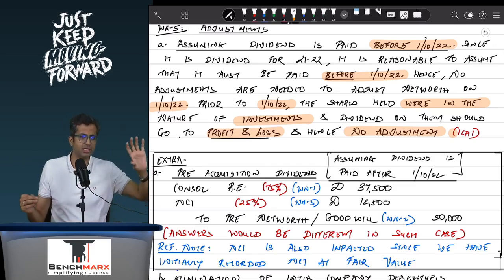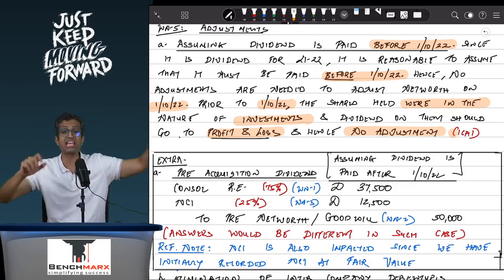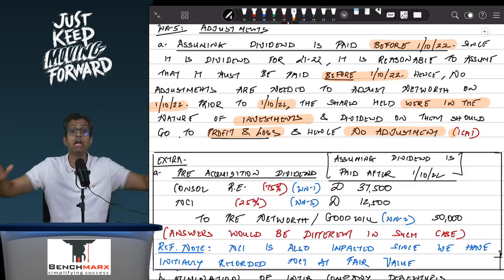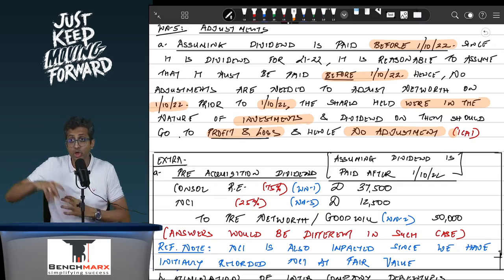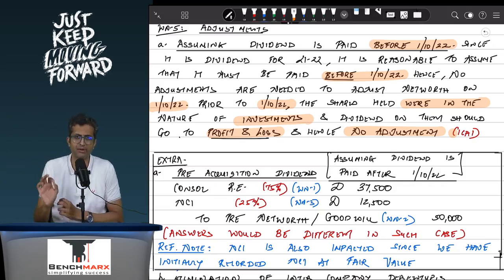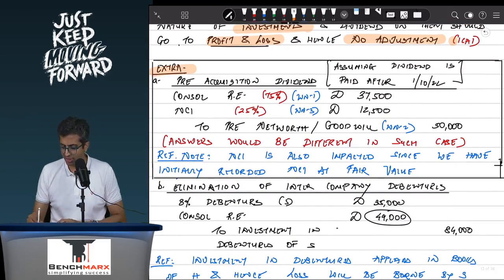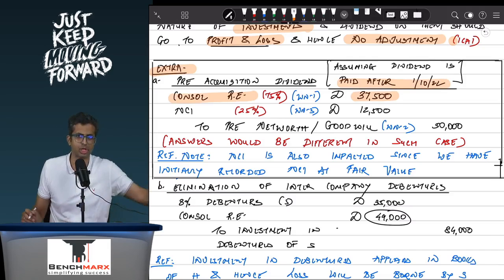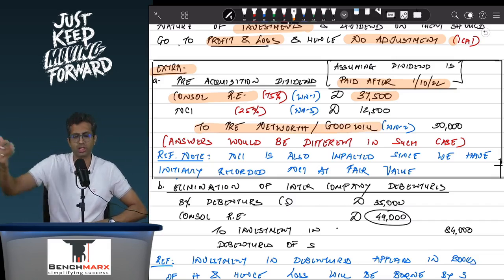Typically, you pass the adjusting entry where you reverse your share in the dividend receipt from the profit and loss and credit the net worth or goodwill workings. However, because this is using fair value method, your initial NCI appears at fair value, and hence an extra possibility. This is not what is there in the question, but assuming dividend is paid after 1st October 2022, then your adjusting entry will be consolidated retained earnings account debit 37,500. That is your share of the dividend, which you must have credited to the profit and loss account and to the pre-acquisition net worth, because the net worth as on the acquisition date would have been higher to that extent.